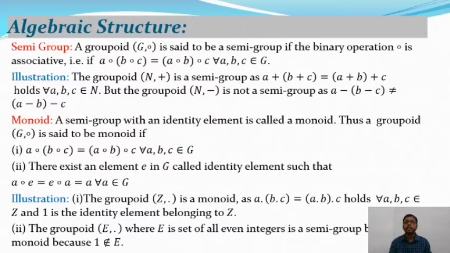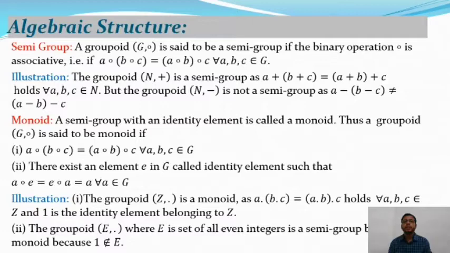That means A composition B belongs to G for all A, B belongs to G, and A composition (B composition C) is equal to (A composition B) composition C for all A, B, C belongs to G.